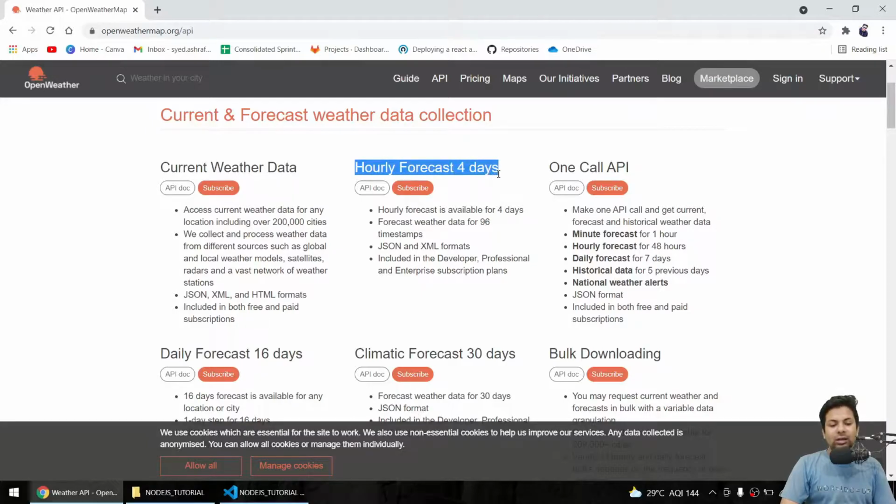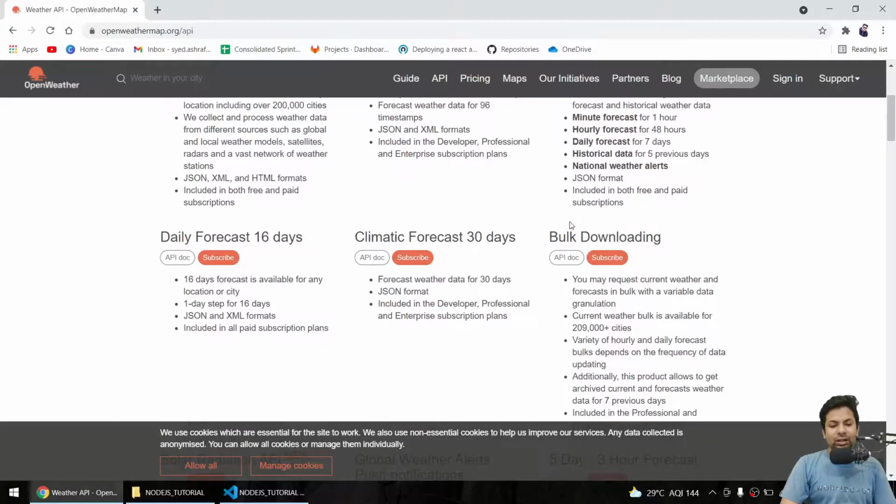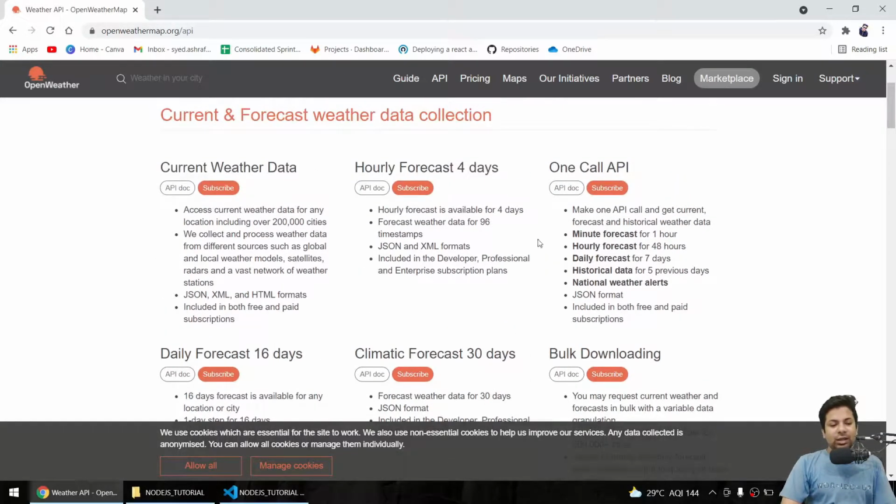Hourly forecast is another API. Then there is One Call API. Then bulk downloading, for 200 plus cities at once. Climate forecast for 30 days, daily forecast for 16 days. So these are a bunch of APIs, they're offering about 6 APIs. I'll use the current weather API.